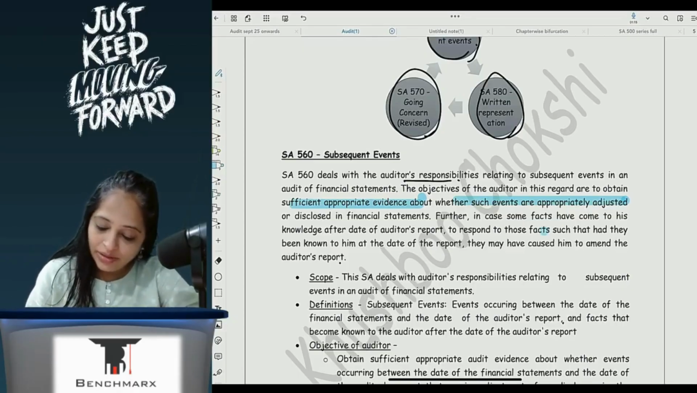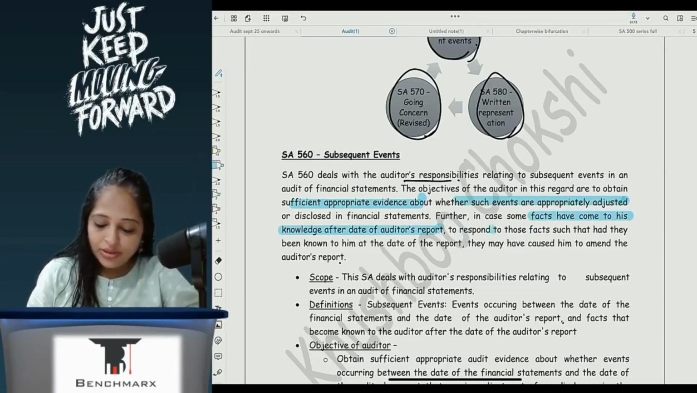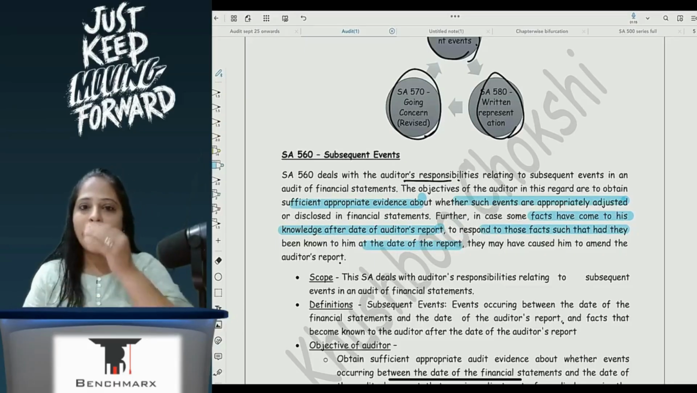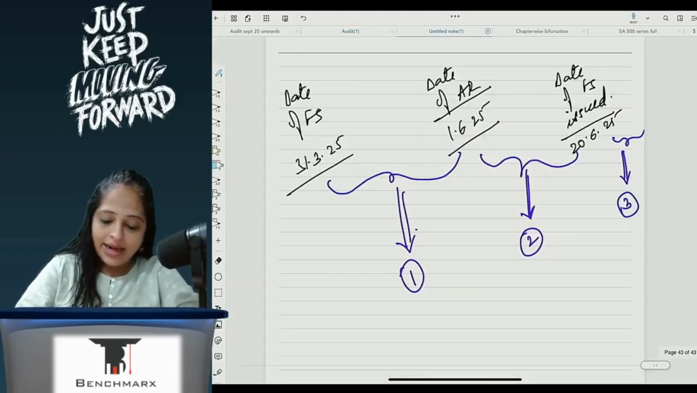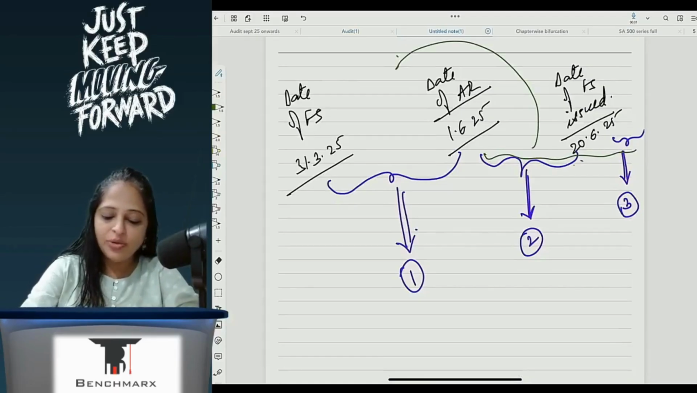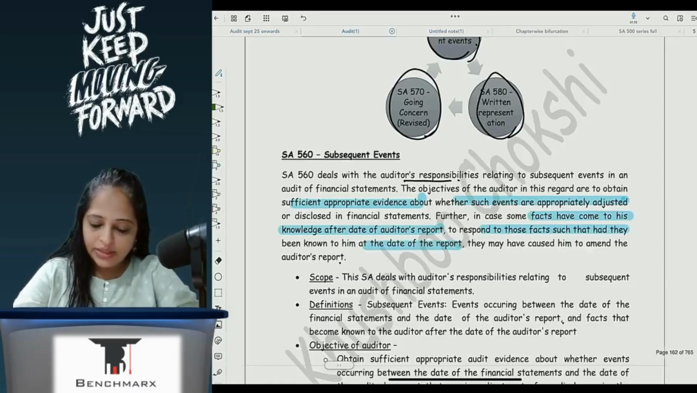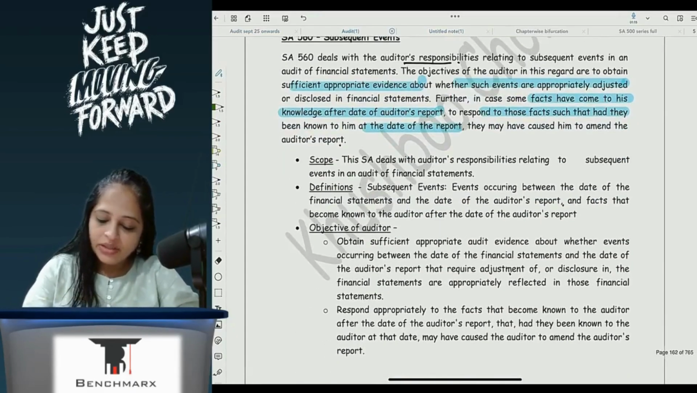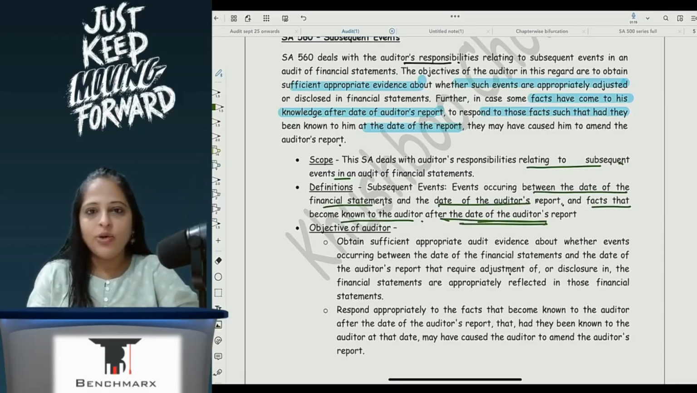Now, in some cases facts have come to his knowledge after the date of audit report, and he has to respond to those facts such that they had been known to him as on the date of report. So what action would an auditor take had these facts come to his knowledge before the audit report was issued is what we will understand here. Responsibility relating to subsequent events: events occurring between the date of financial statements and date of audit report, and facts that become known to the auditor after the date of audit report. So after the date of audit report, we have two situations, correct?